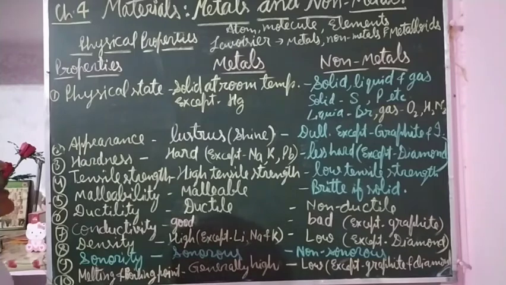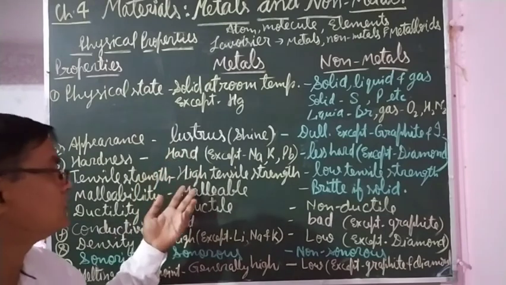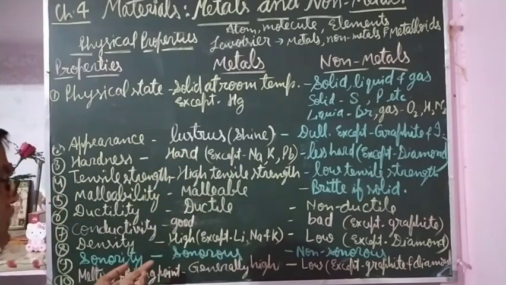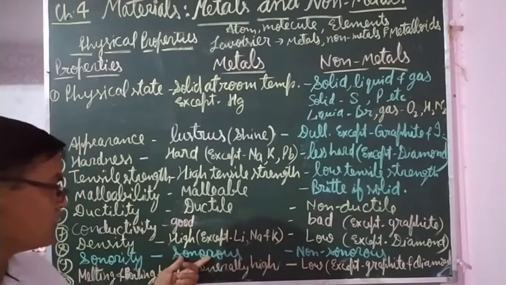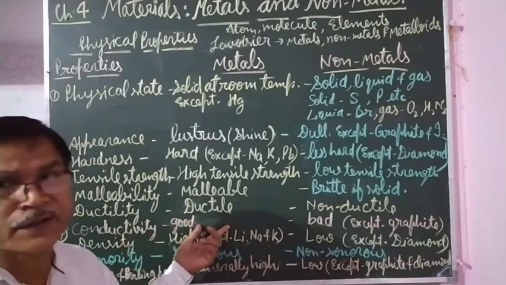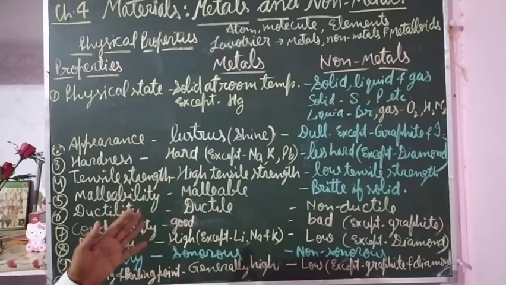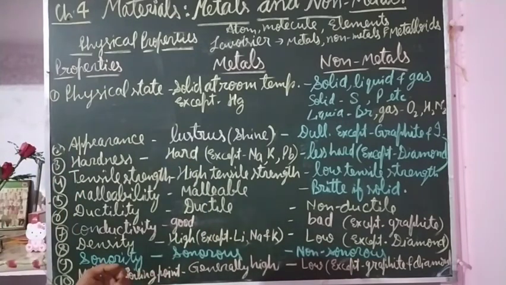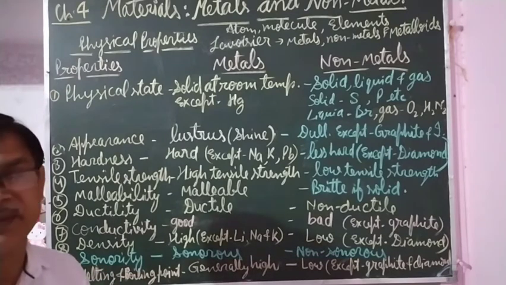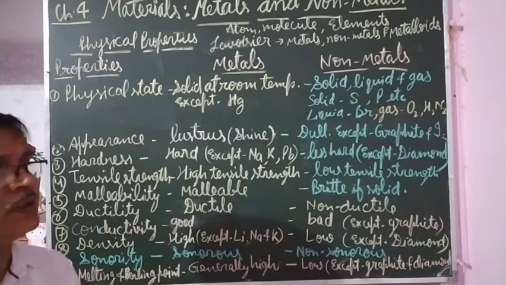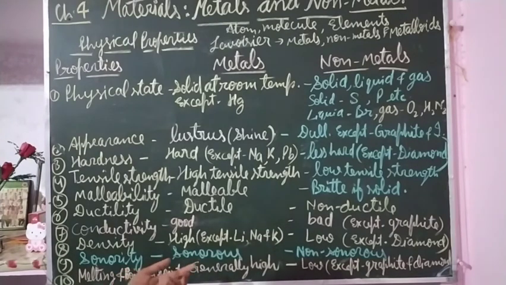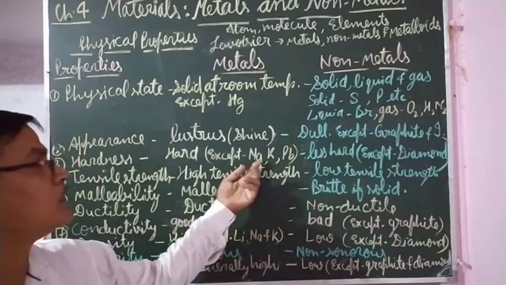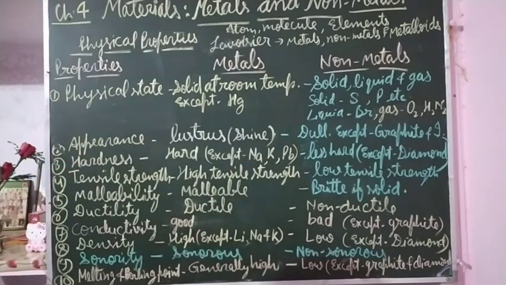So you can define metals as the materials which are lustrous, hard, high tensile, malleable, ductile, sonorous, good conductors of heat and electricity, and are electropositive, means they produce positive ions by losing electrons. So they are called metals. Examples, many examples are there, very common ones like iron, copper, aluminum, lithium, sodium, potassium, lead, they are examples of metals.